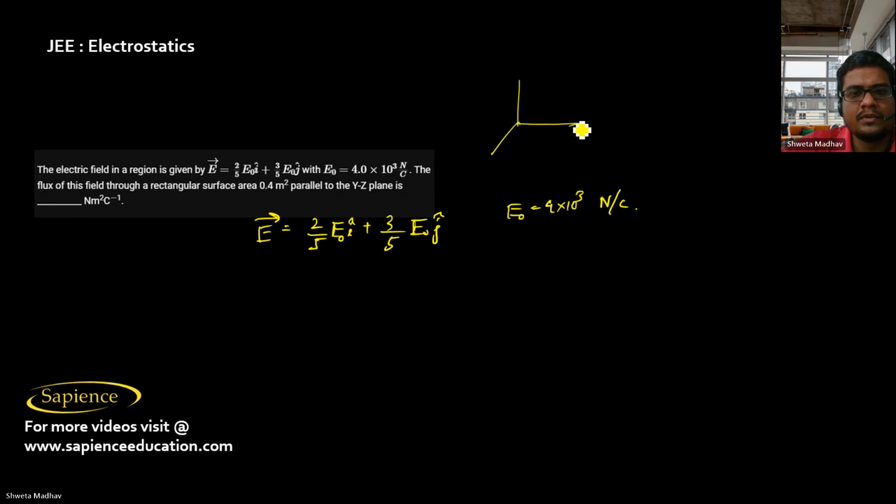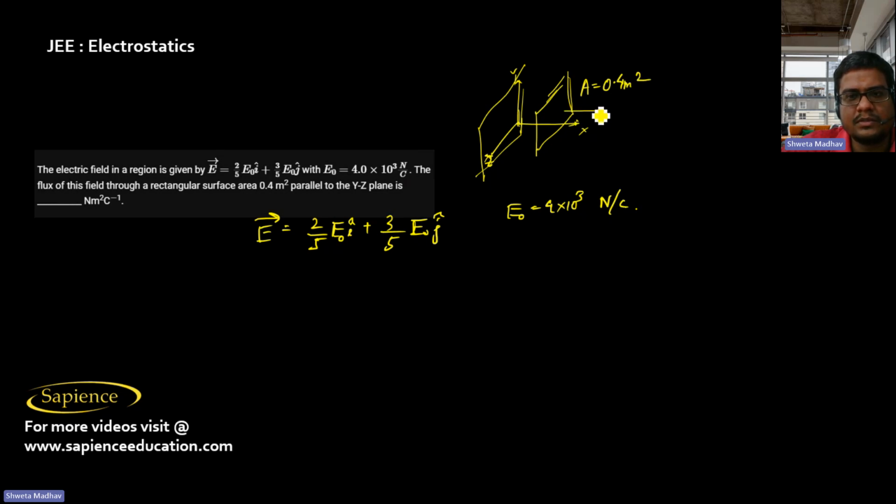Suppose this is x and y, this is z. X-axis, y-axis, z-axis. Then the y-z plane means this plane. The rectangular surface has area 0.4 meter square, and it is parallel to the y-z plane. So its normal vector n cap is the same as I cap.